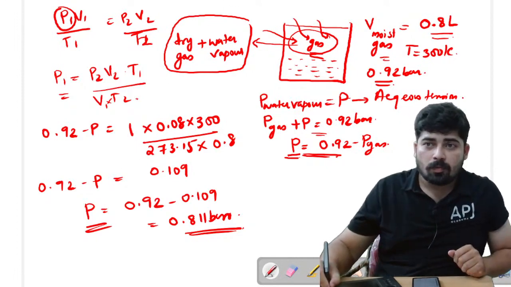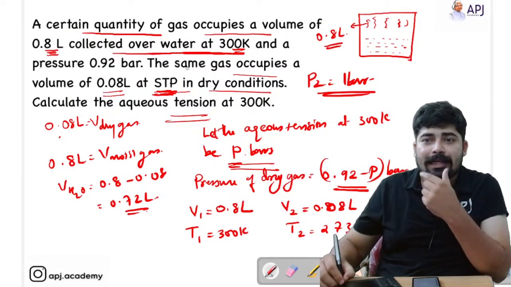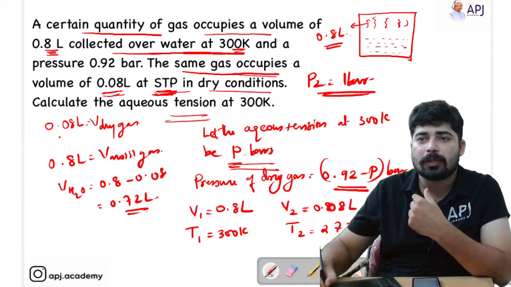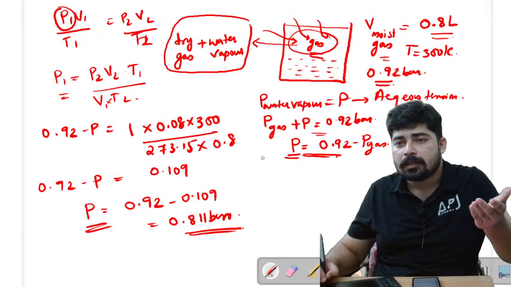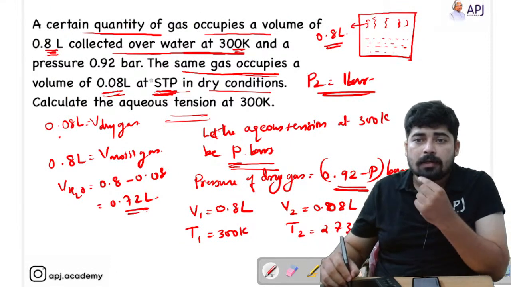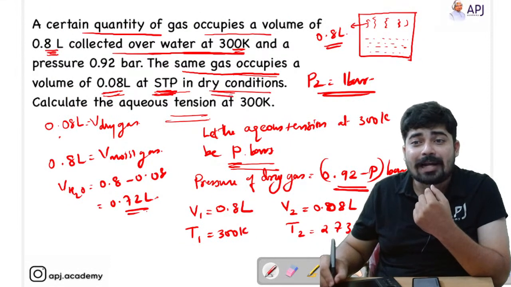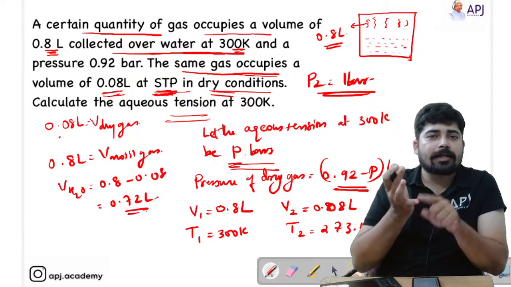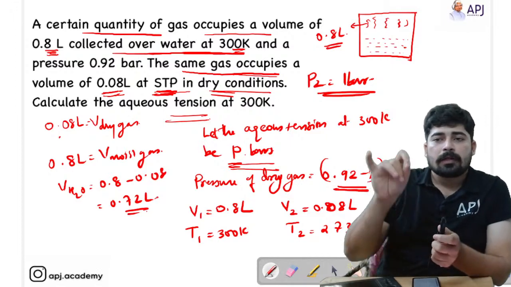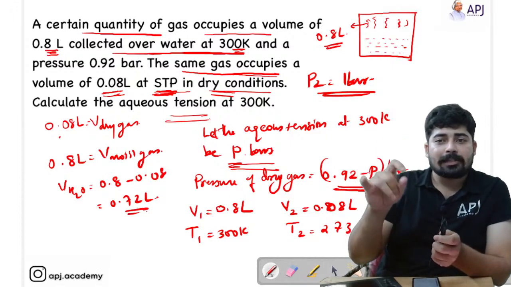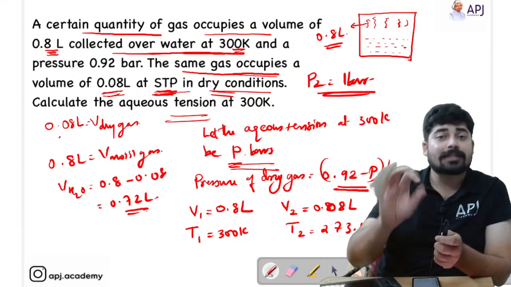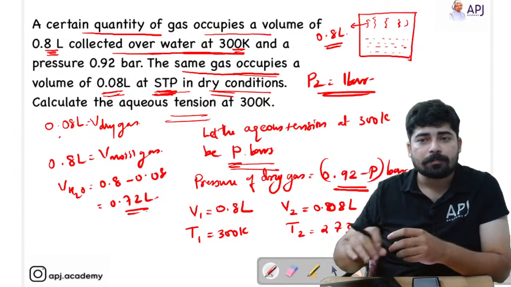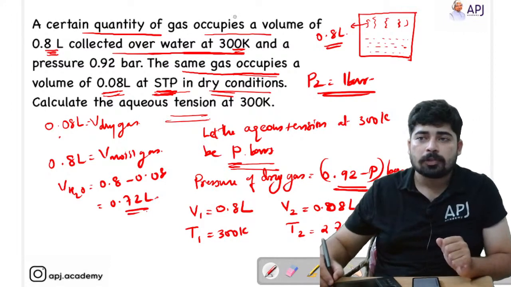Now let's see what is there in the second part. In the second part, you can see that the same gas occupies a volume of 0.08 liter at STP in dry conditions. So what they are telling us is that at STP, that is standard temperature and pressure condition, the dry gas occupies a volume of 0.08 liter. What does that mean? Now there is no water vapor in the gas. It is the dry gas alone.